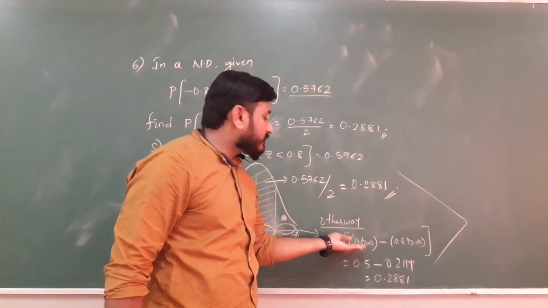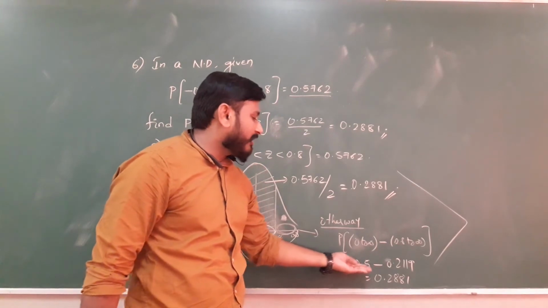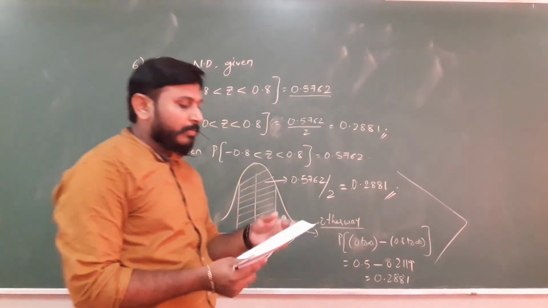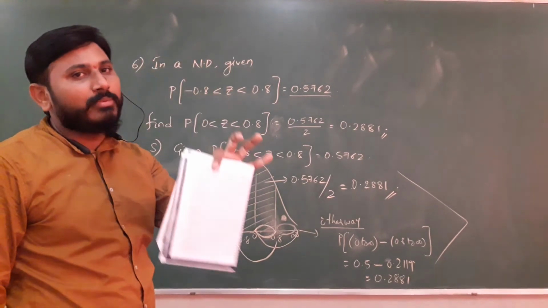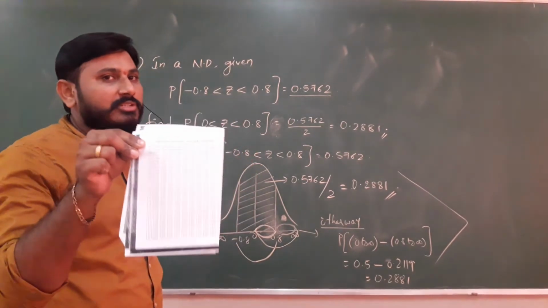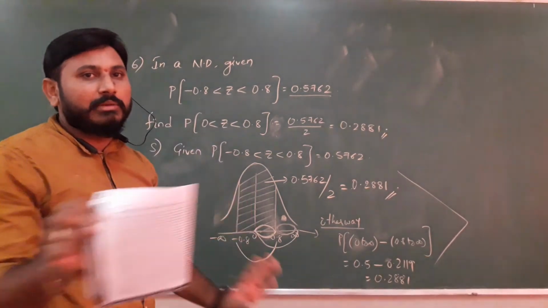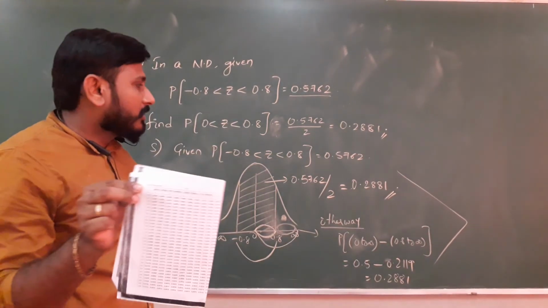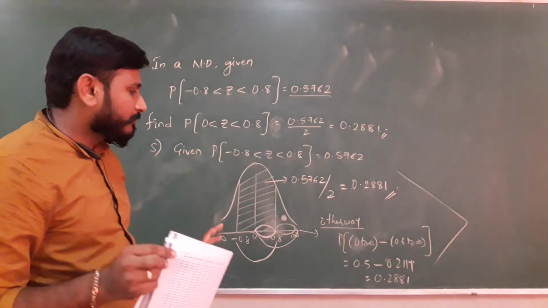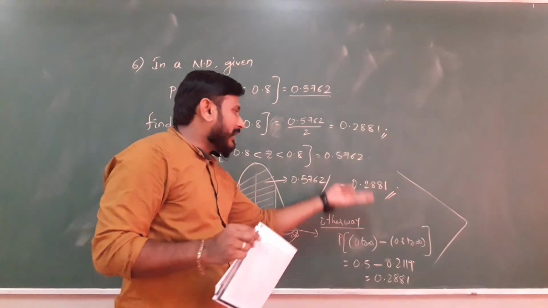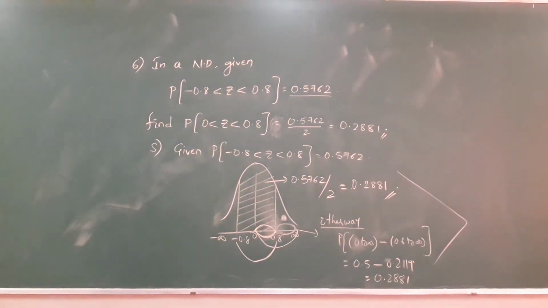Probability of area from 0 to infinity minus 0.8 to infinity, that is 0.5 minus 0.2119 as per the tables. So I request everybody to carry these tables while solving normal distribution problems, always. Without these tables, nothing can be done in normal distribution, remember. If you have the textbook, you can go through page numbers 420 and 419 also. So this is the value, either this or this, both are same. Just note down.